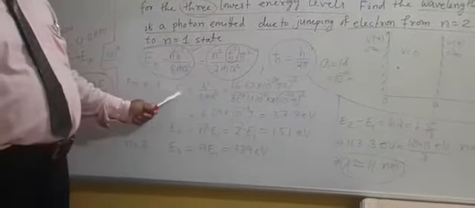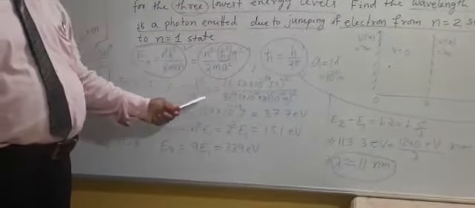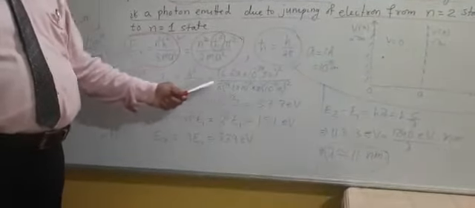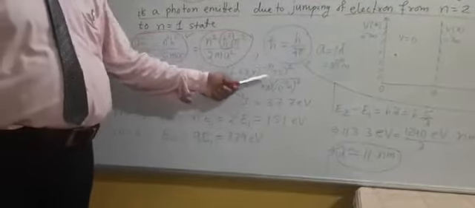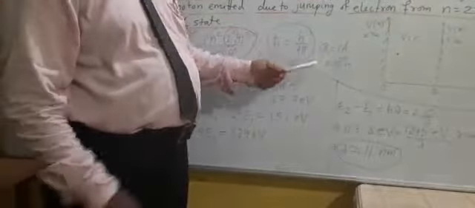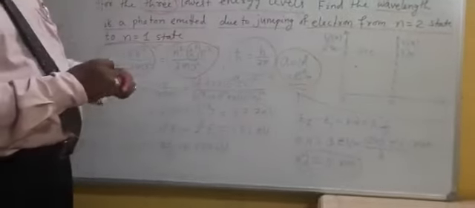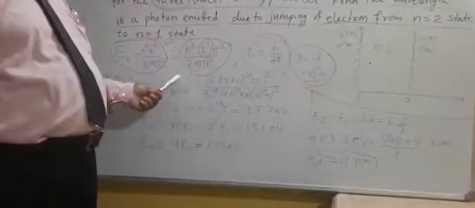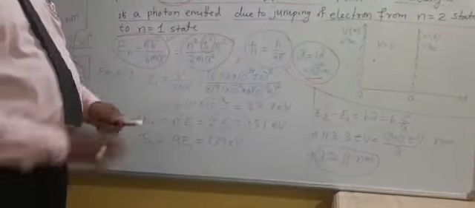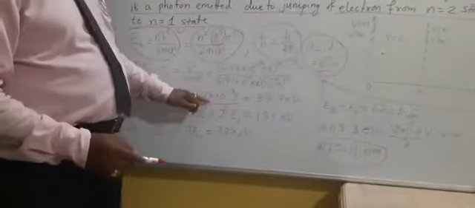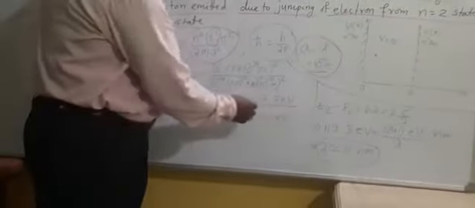For n1 you find E1 by putting in the value of Planck's constant, the mass of the electron, and the width. The width is given as 1 angstrom. So put the values in, and this gives you the energy in terms of joule. Joule you can convert into electron volt.